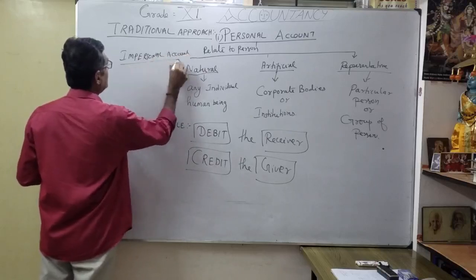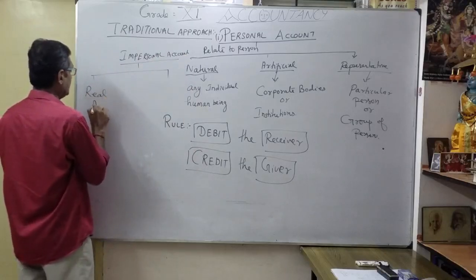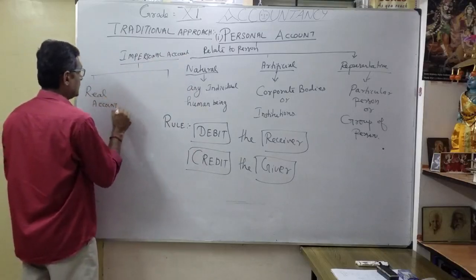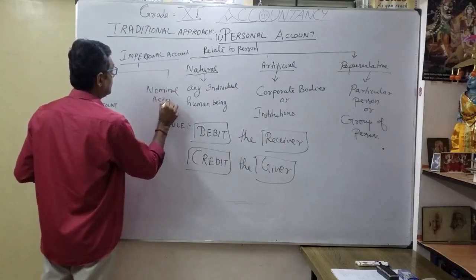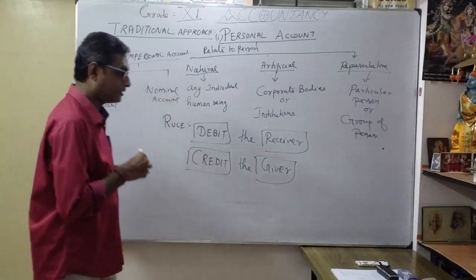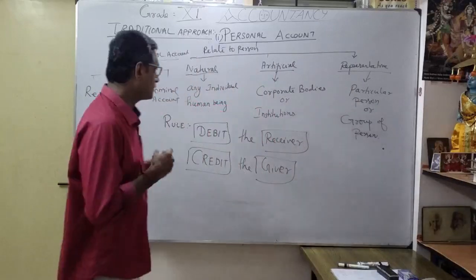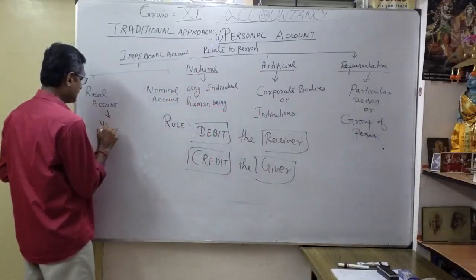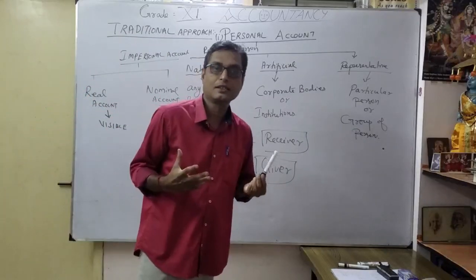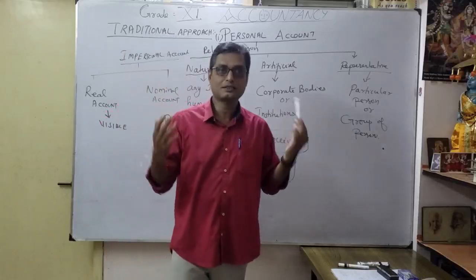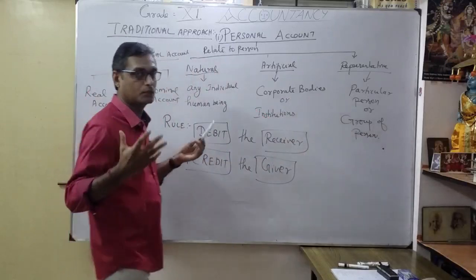Under that there are two classifications. One is called the real account, the other is the nominal account. Here we are going to discuss the real account first. What is the meaning of real? Real means it is visible, you are able to see it. For example, a personal account is related to a person. Similarly, what is a real account? It is visible, like in your home, for example, a computer.